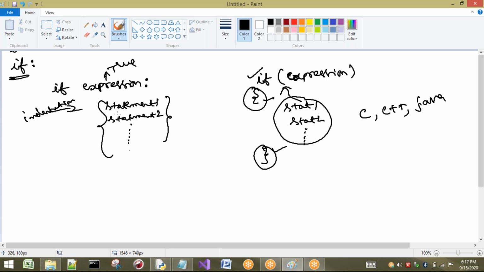I will show you all these cases. Let us consider 2 statements that I want to write under if. Compulsorily, these 2 statements should have 4 spaces, that is, indentation. If only these 2 statements are under this if, and I want to write a normal statement, then it has to be written from here. Now, whatever points I have discussed regarding the if statement, I will show you in practical.